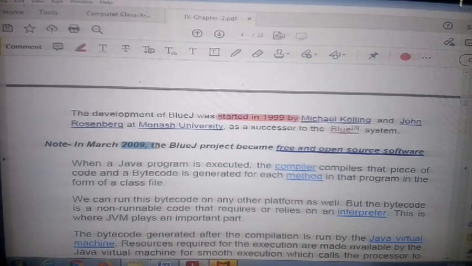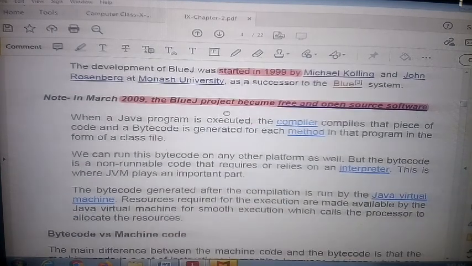In March 2009, the BlueJ project became free and open source software. It means every person can download and use BlueJ free of cost, without any payment.